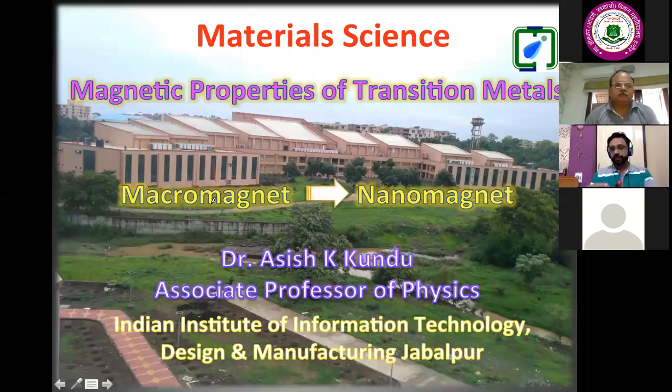And in this talk, I will be discussing the transition from macromagnet to nanomagnet. I will start with macromagnet, and at the end, I will discuss some of the materials which are in the form of nano size, and these materials still belong to the transition metals. So the transition metals are here and they are also there.